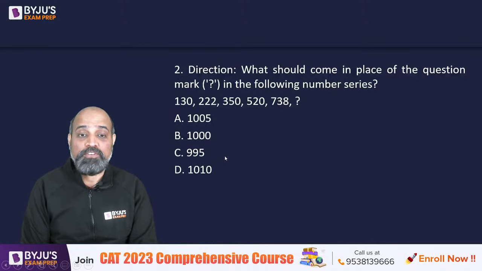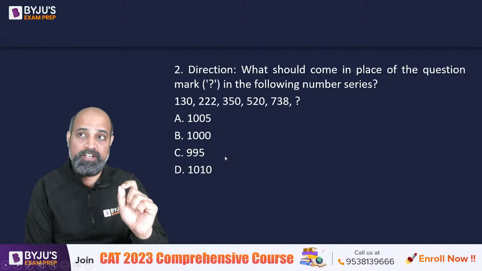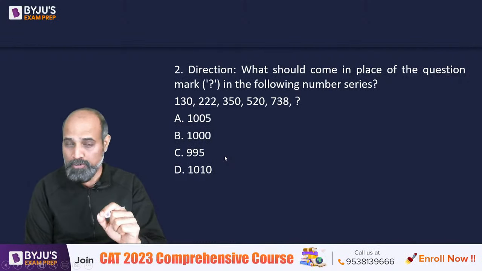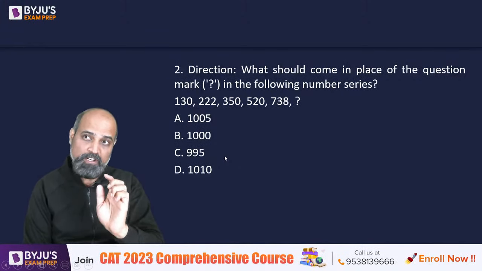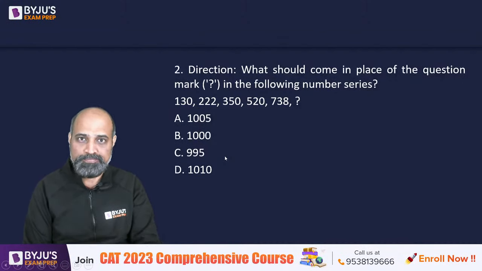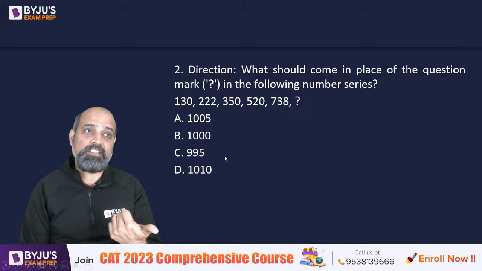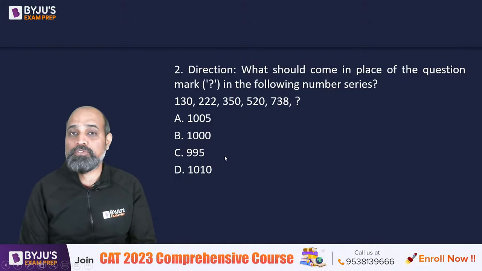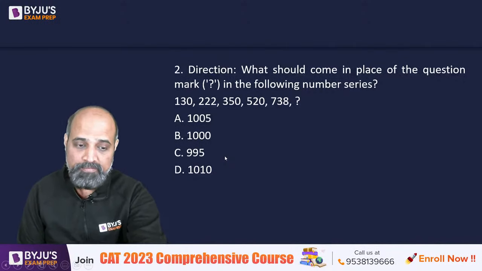What should come in place of the question mark in the following number series? 130, 222, 350, 520, 738. And whenever we are going to solve a question related to sequences in series or encoding, decoding, or visual reasoning, make sure along with the answer, you do give a short method, whichever method you may have used, so that it becomes easier to understand whether there is only one approach to solving a particular question or do we have multiple approaches. So we don't only want the answer, we want your method too, briefly.